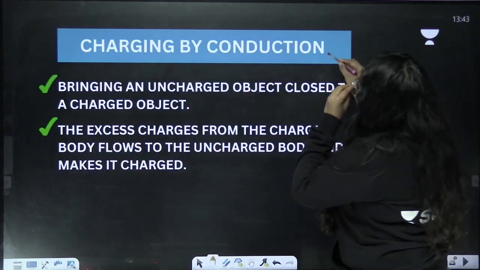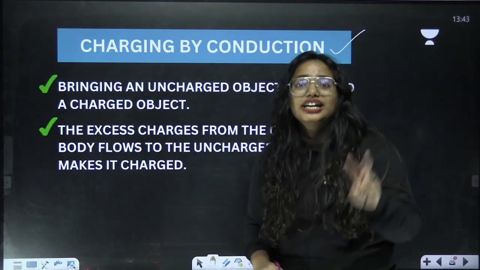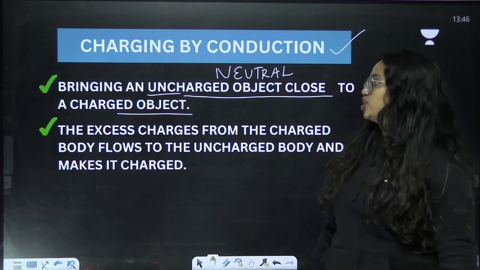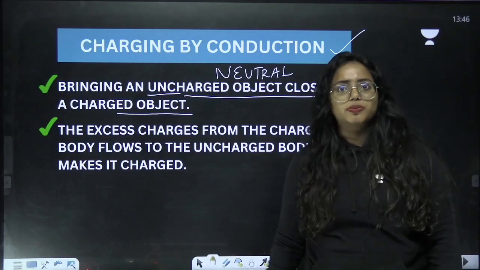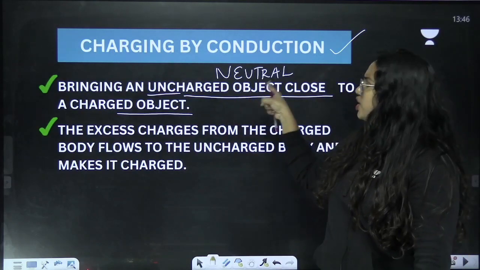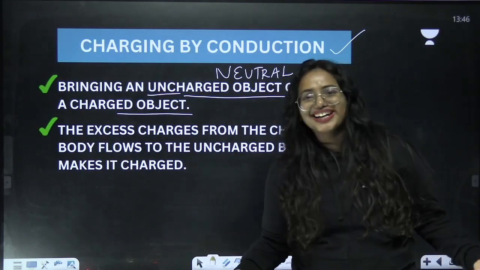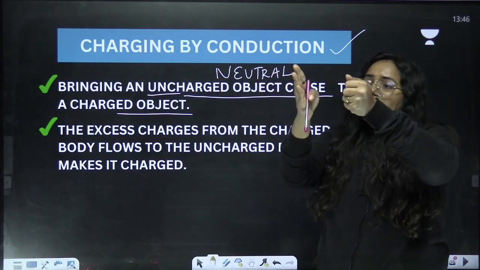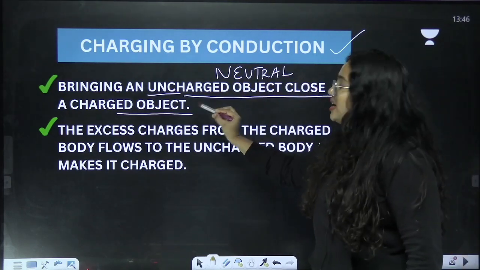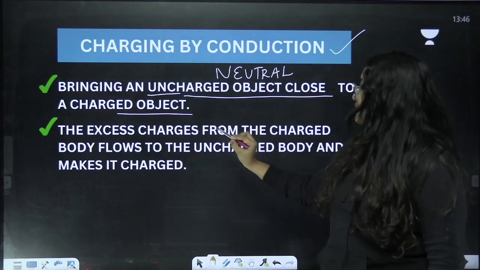Now we are moving towards charging by conduction. This is the second method of charging. You can see that it involves bringing an uncharged object close to a charged object. What is an uncharged object? It can be a neutral one. So I'm going to bring a neutral body close to a charged body. That's the first thing that you need to understand.